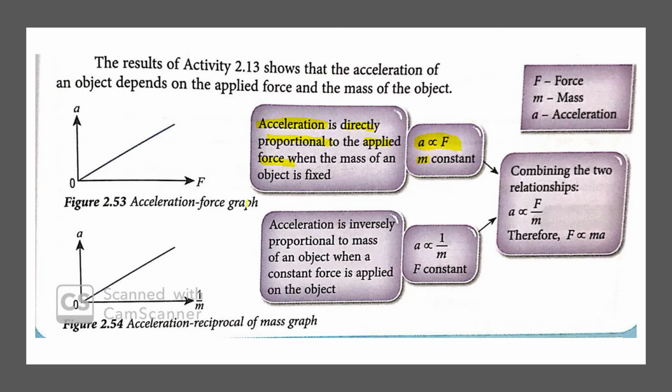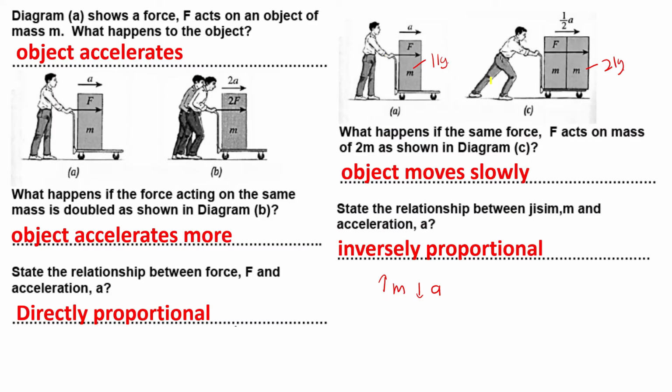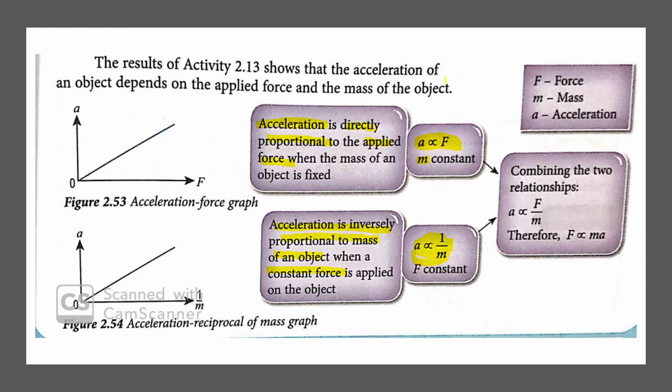Then another activity that we just discussed, we double the mass. The acceleration is inversely proportional to the mass when you keep the force constant. In the diagram, you can see we keep the force constant. We only use one person to push the cart, so the force is constant. So this is the equation that we get.